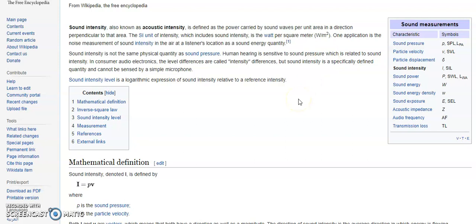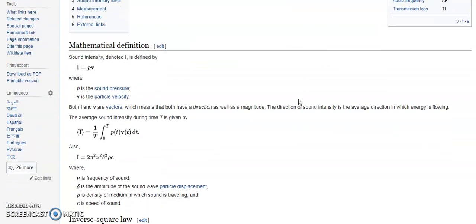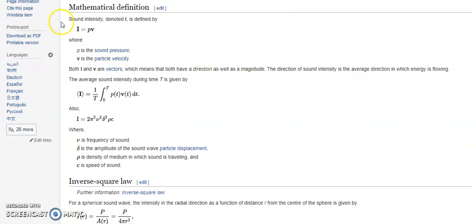Let's go to the mathematical formulation. Sound intensity is denoted by I, which equals sound pressure multiplied by particle velocity, I = P into V. These two are vector quantities, which means both have direction as well as magnitude. The direction of the sound intensity is the direction in which energy is flowing, so we have to calculate the average sound intensity.